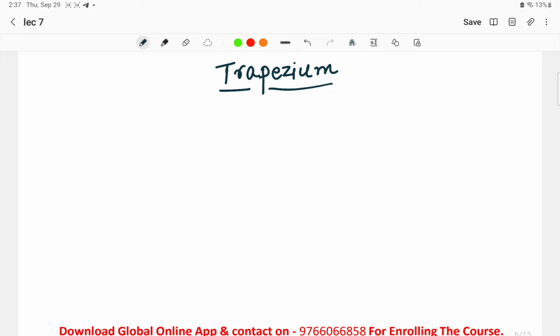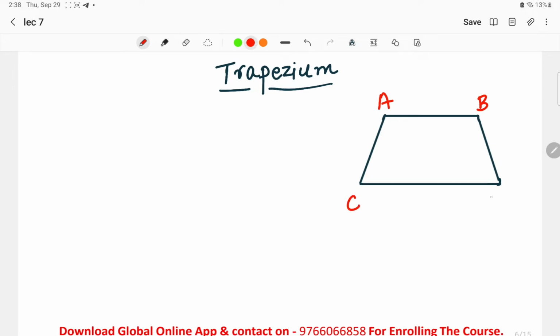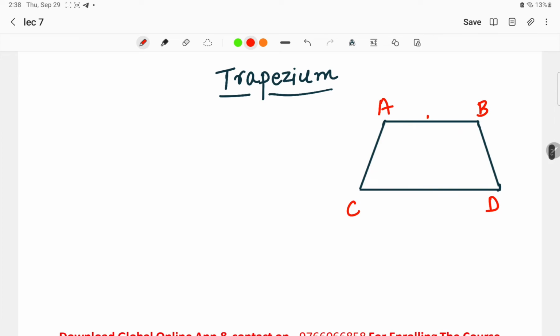Let us draw the trapezium, okay. Here consider ABCD is the trapezium, okay. What I have told you, that trapezium is a quadrilateral with one pair of parallel opposite sides. In these opposite sides, that is AB and CD, AB and CD are actually 2 parallel sides. AB is parallel to CD, okay.